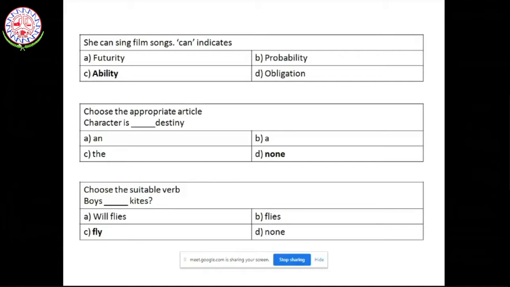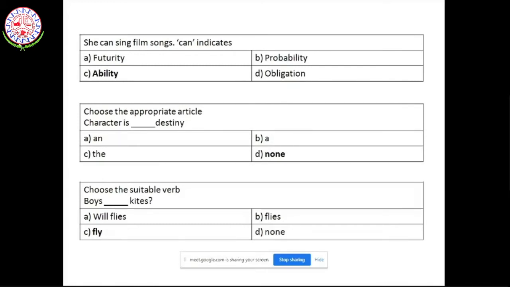You're not talking about specific destiny. You're not talking about, you can say, singular noun. Generally a and an are used for singular nouns and the is used for a specific noun. But destiny is something which does not have any article, so the answer is zero article. So in this example, character is not a destiny. It is neither an destiny nor the destiny. Okay, so the answer is none.